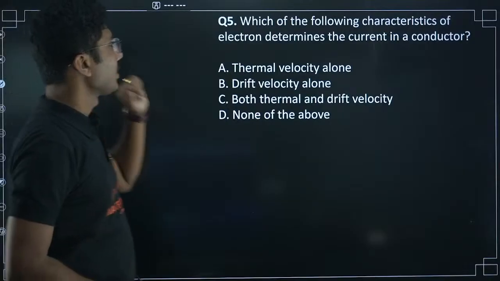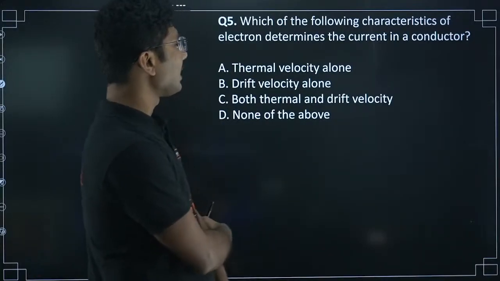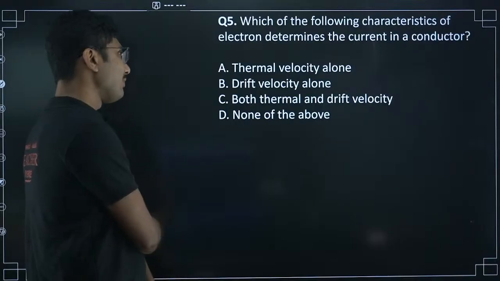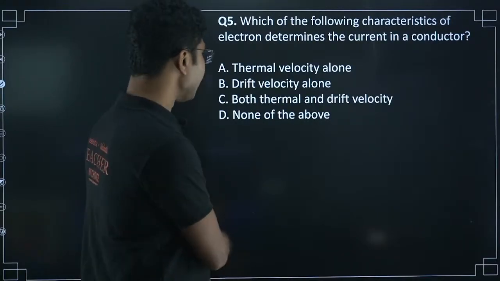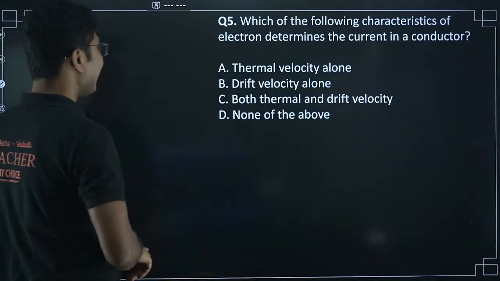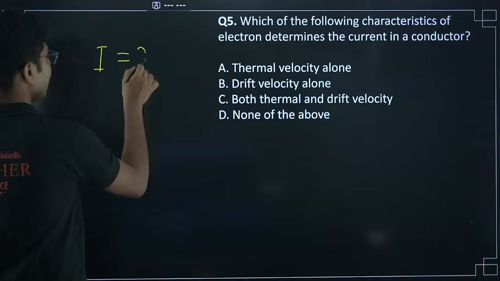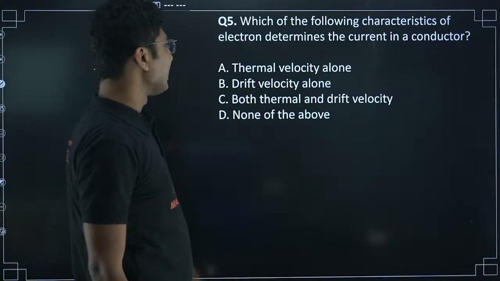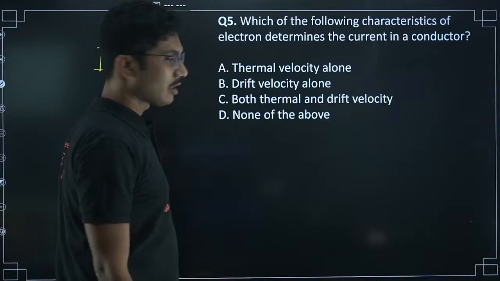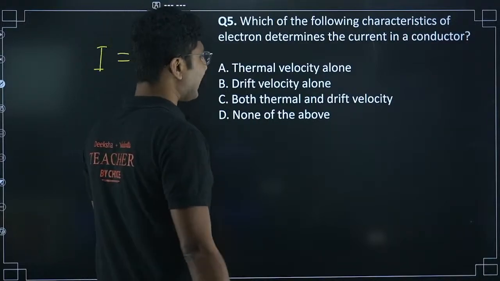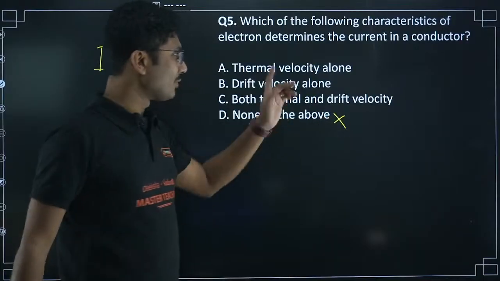Next question. Which of the following characteristics of electron determines the current in a conductor? Thermal velocity alone, drift velocity alone, both thermal and drift velocity, none of the above. On which factor does current depend? Obviously this last one is incorrect, since one of them depends.